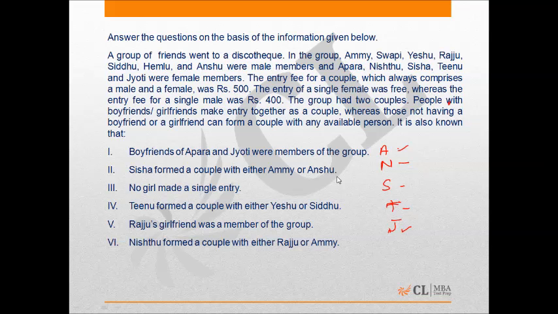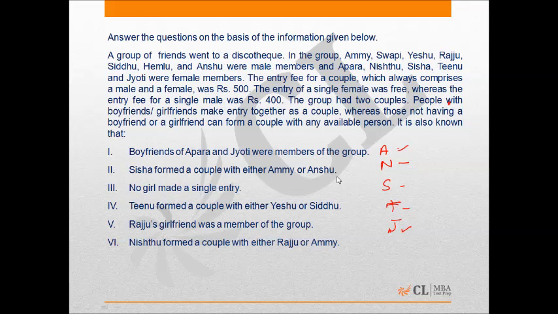The entry fee for a couple, which always comprises a male and a female, which means two males together cannot form a couple, and the same goes for two females, was rupees 500. The entry fee of a girl was free if she was to go alone, whereas the entry fee for a single male was rupees 400.